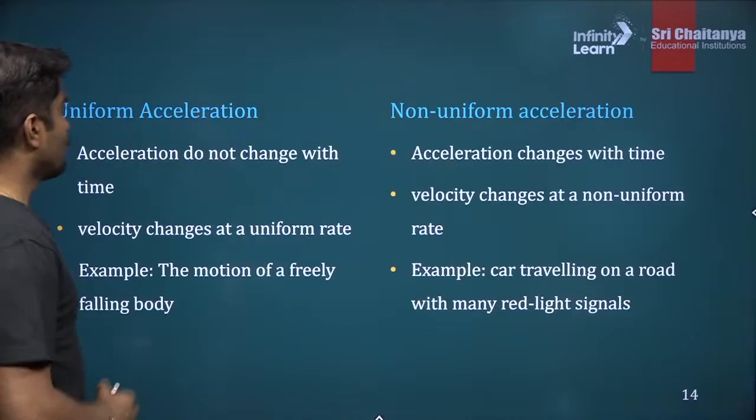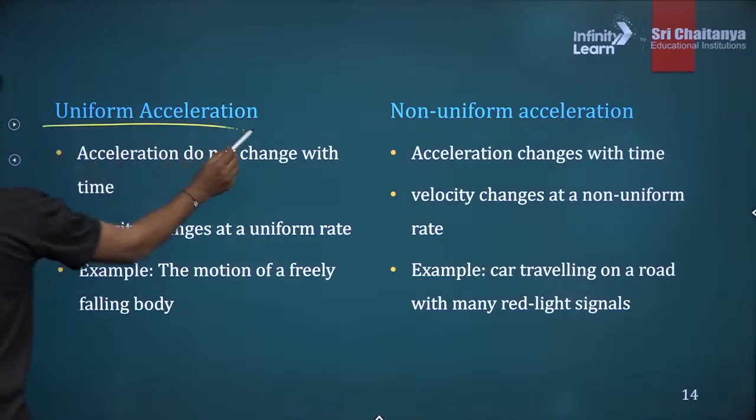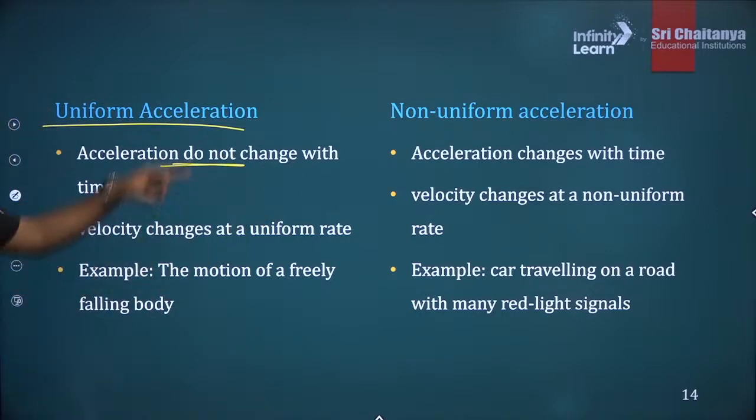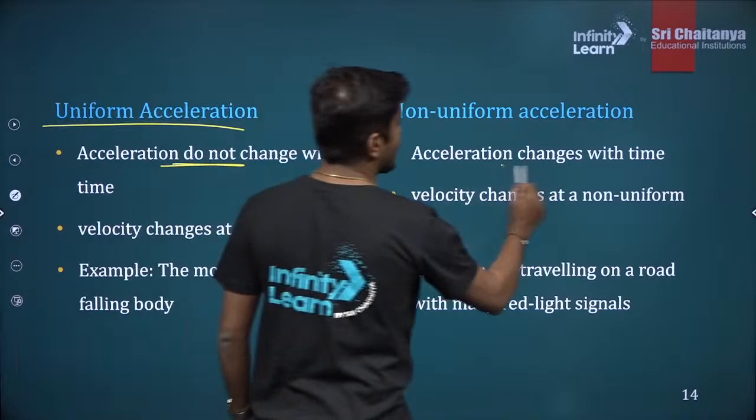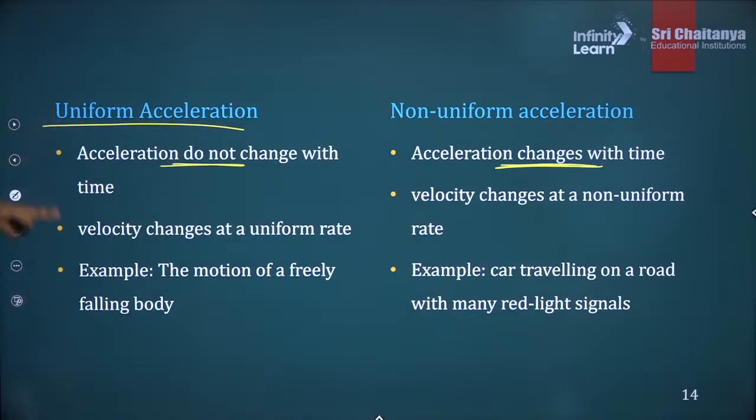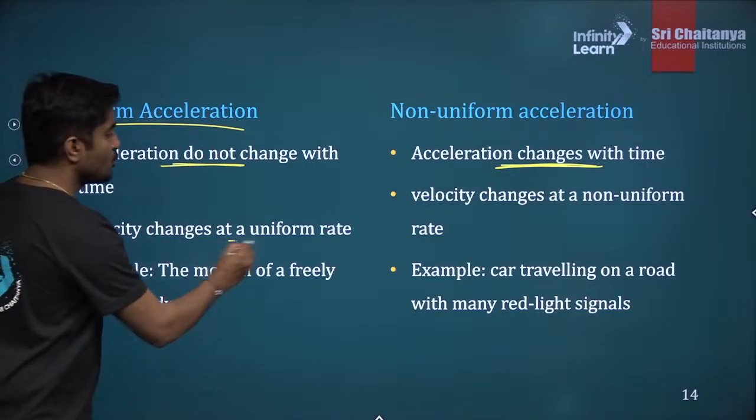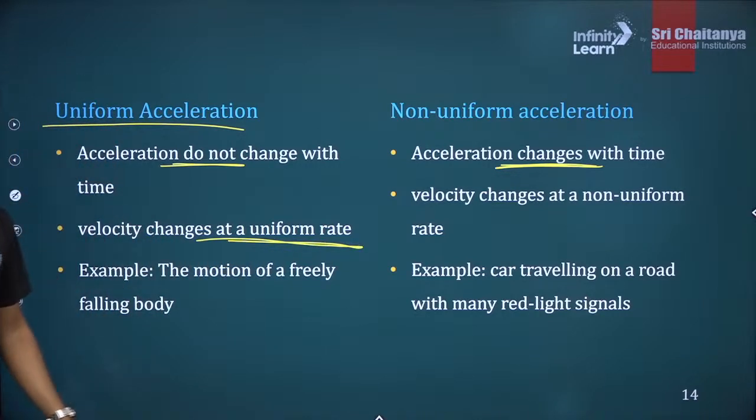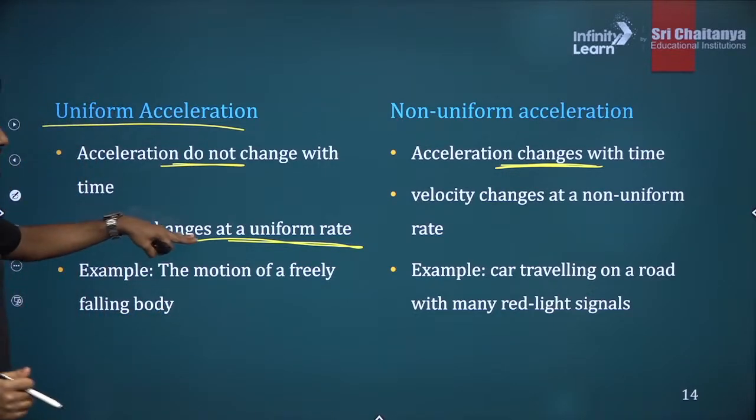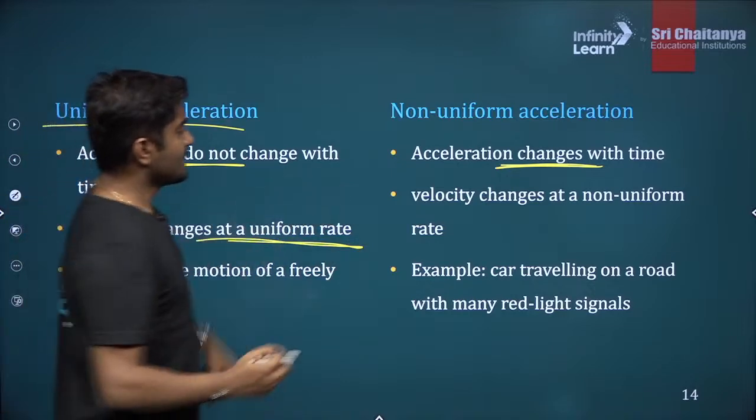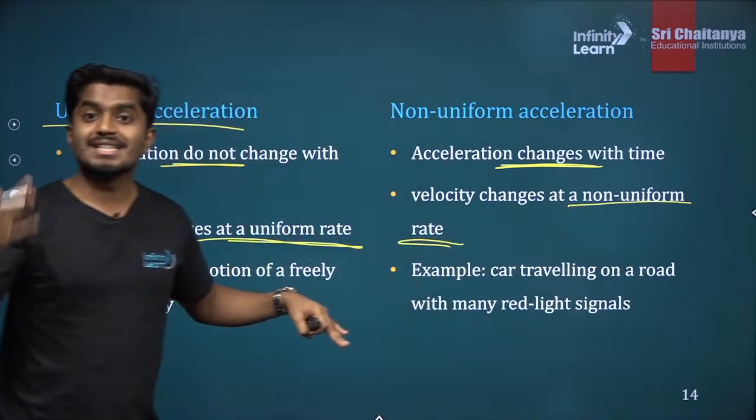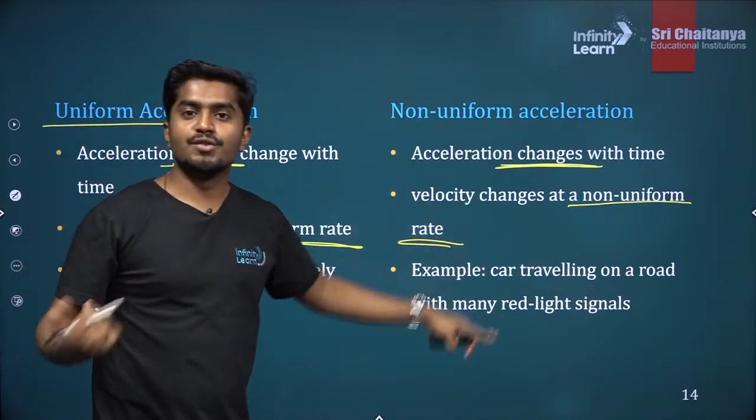So let's find out a few more differences. Uniform acceleration: acceleration does not change with time. Non-uniform: the acceleration changes with time. Uniform acceleration: velocity changes at a uniform rate. The change in the velocity is uniform. Here, the velocity changes at a non-uniform rate. So the change in the velocity is not uniform.